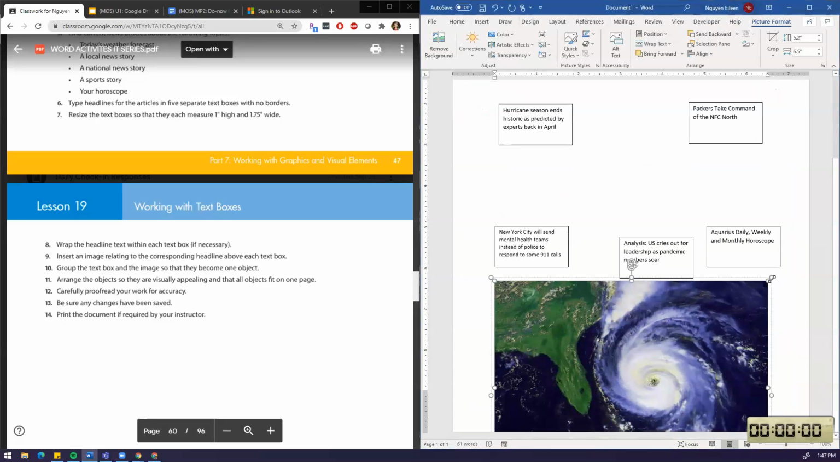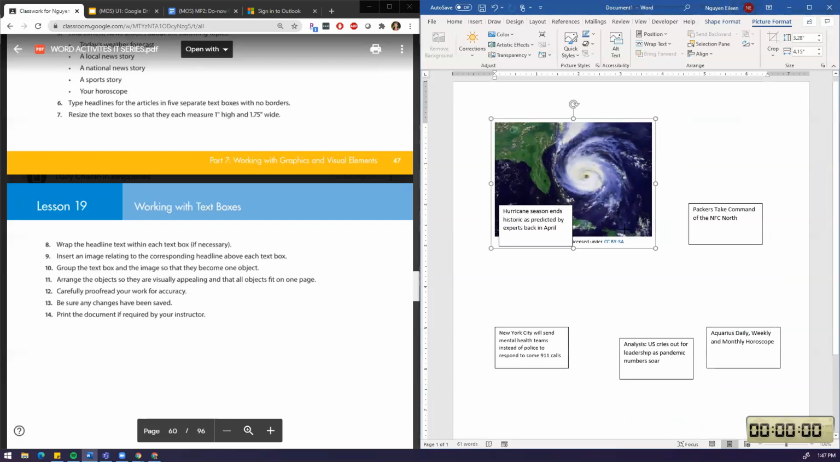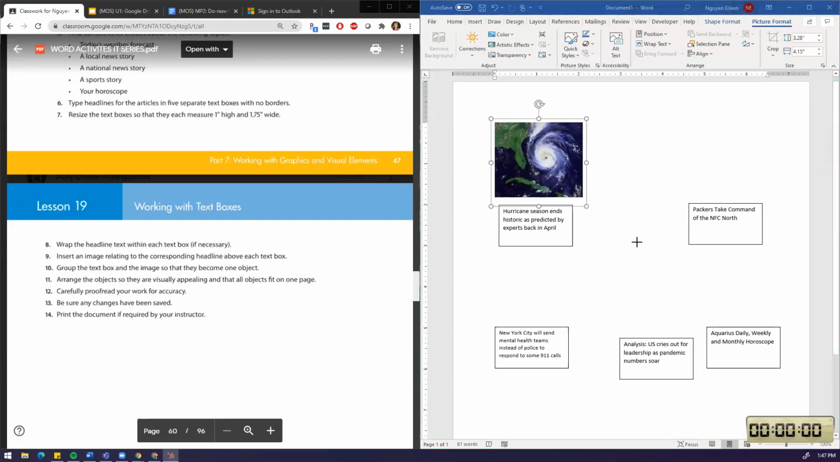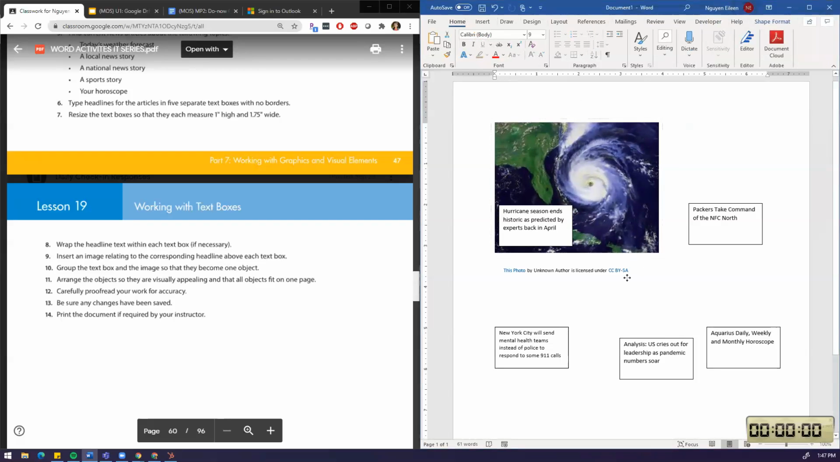All right, now I'm going to make it smaller. So I'm just bringing the corners in. And this text box shows up because I use Bing, and this annoys me. So I just click the text box if you get this too, and you can delete it. Now it's just a picture.